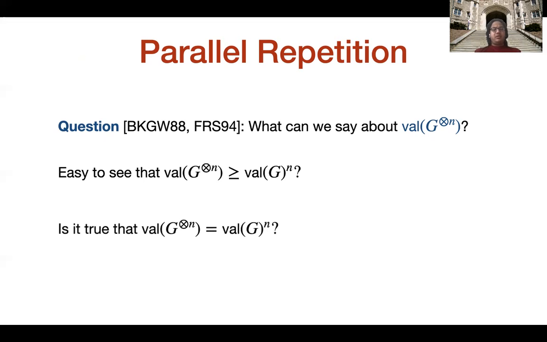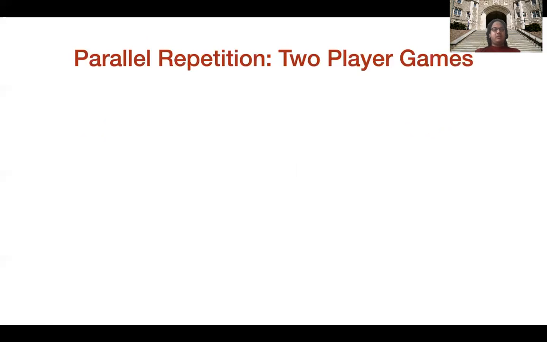But is it true that this inequality is an equality? What is known is that that is not necessarily true, even in the case of two-player games. So then, what is interesting is whether we can find bounds on the value of the repeated game in terms of the value of the initial game.